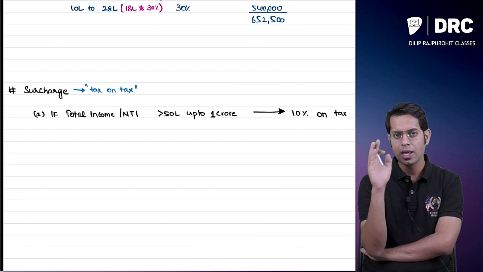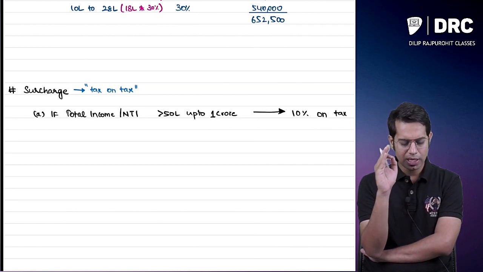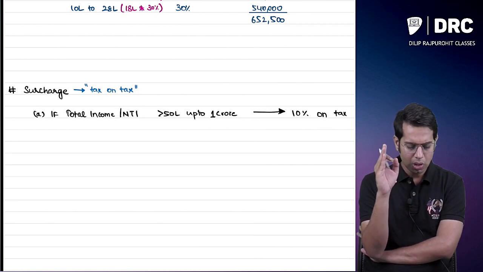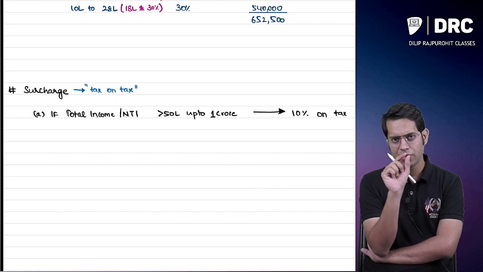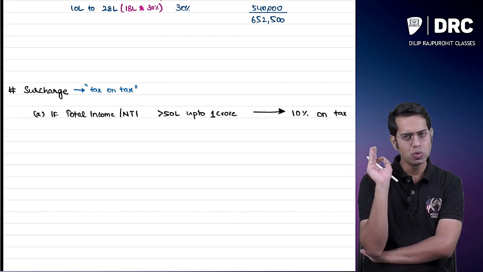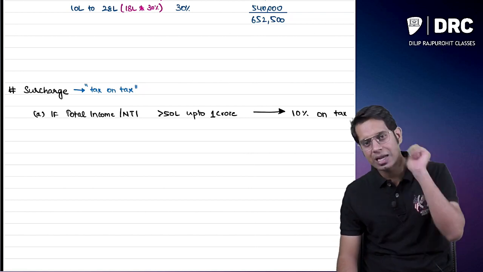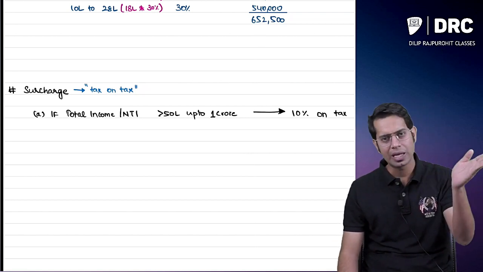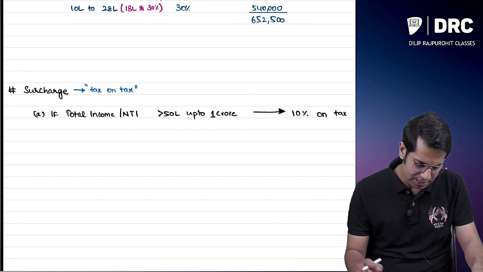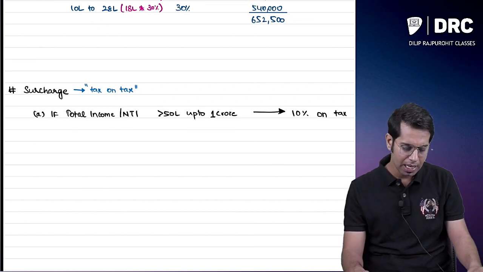What is that limit? Your surcharge rate will be, if your total income is more than 50 lakhs up to 1 crore rupees, then you will have to pay a surcharge of 10% on that tax amount. Whatever tax you have found, on the tax amount you will have to pay something called surcharge. How much surcharge? 10%.